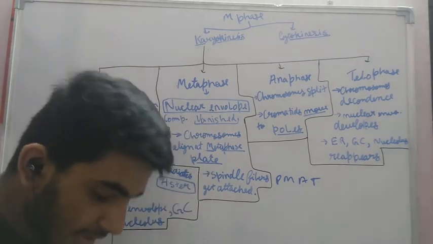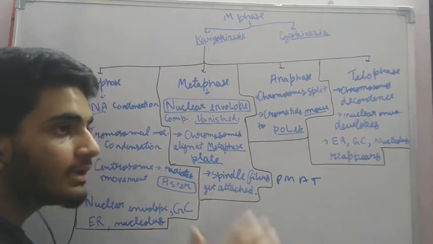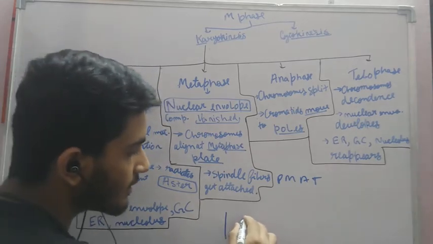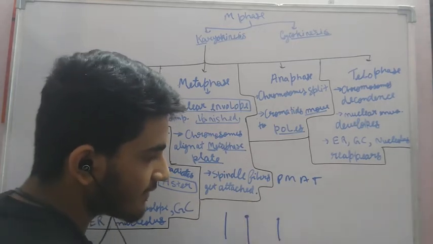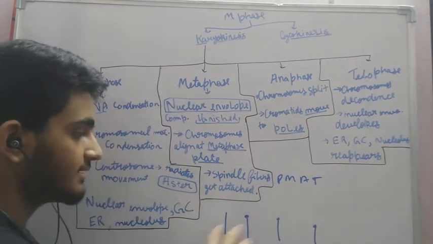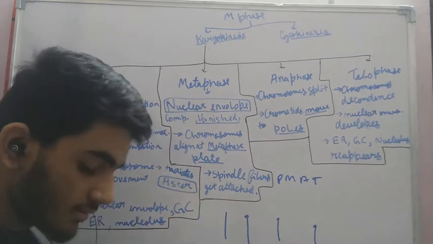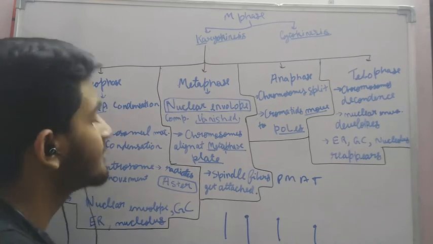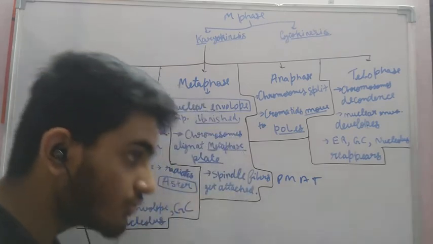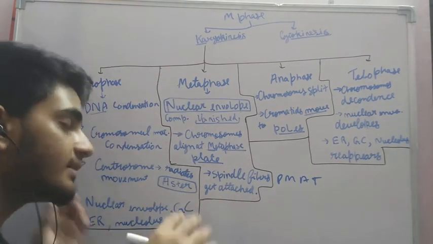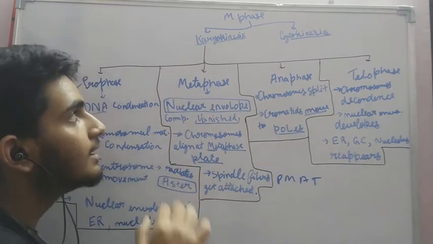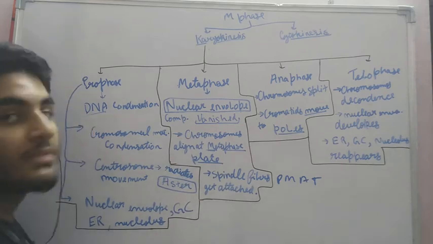Now you have to understand one thing, that we can't make clear-cut lines that from here to here this is prophase, from this point to this point this is anaphase, and from this to this is telophase. So we can't make these clear-cut lines that these are different separations of the karyokinesis. For our convenience, to understand this in a better way, we have divided it into four stages. These collectively are only one process, that is the karyokinesis. Okay, now let us start.